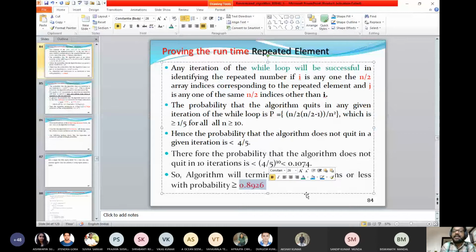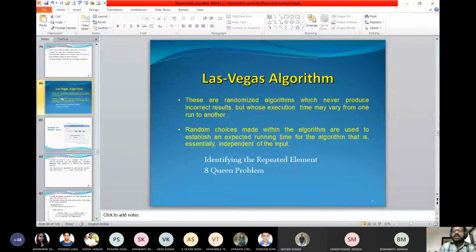You will be returning an answer yes, because we try to prove that the algorithm which produces an incorrect result, but those execution times are far from one run to another. So randomized choices: what is the basic property of the Las Vegas algorithm? It never produces an incorrect result. But when it terminates, here we try to prove it terminates more than 80% of the time producing the correct result. So hopefully this quantity will be clear to you, that we are proving there is a higher possibility.